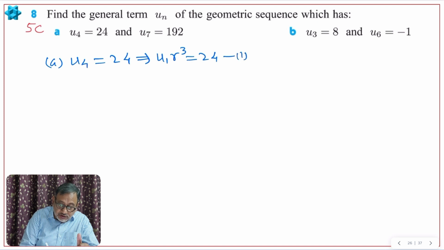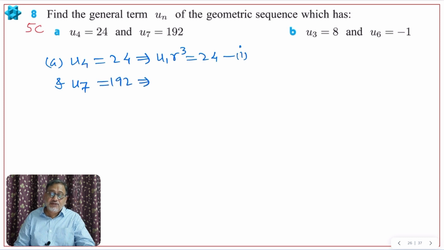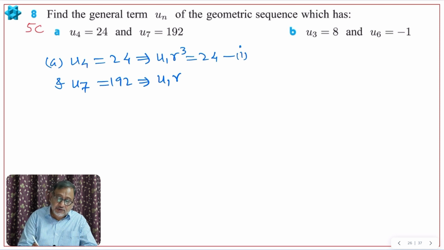And u7 is 192. So u1, and what power of r will be there? It is 7th term, so 6 power. Okay, 1 less power, like the arithmetic sequence, 1 less, is equal to 192, second equation.